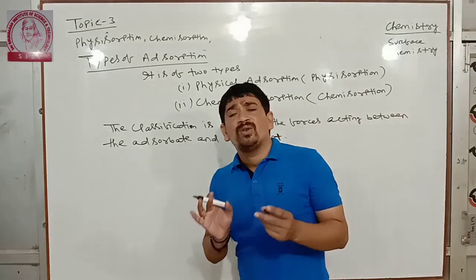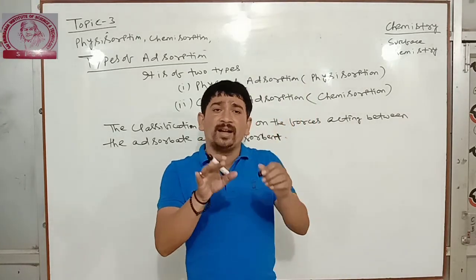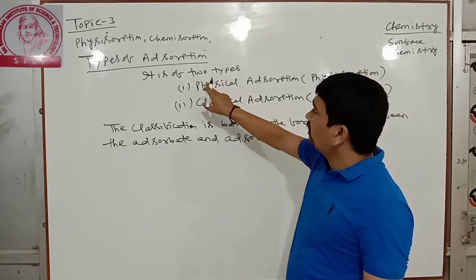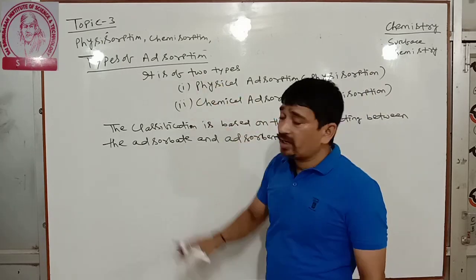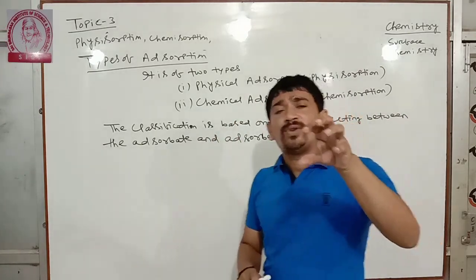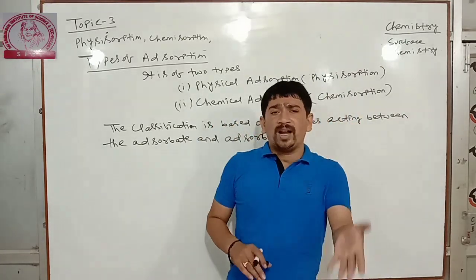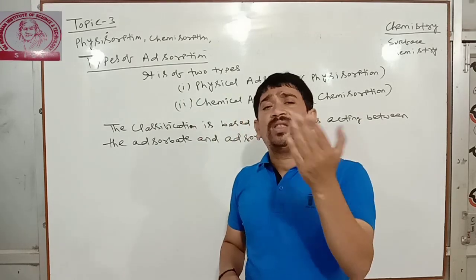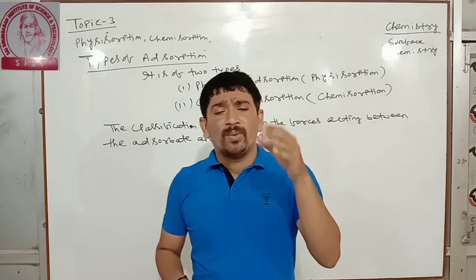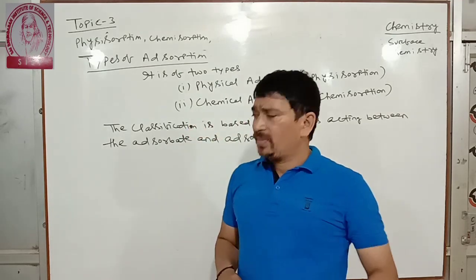So what are the forces which act between them? Basing upon this, the classification is divided into two categories. One is physical adsorption, second is chemical adsorption. How the forces operate between adsorbate and adsorbent, depending upon this, adsorption is divided into two types.